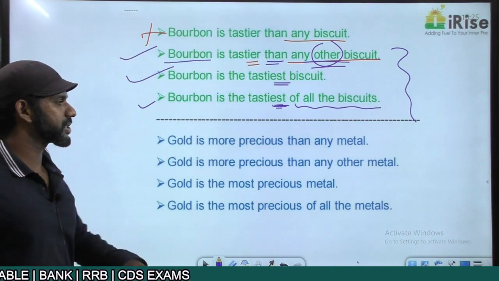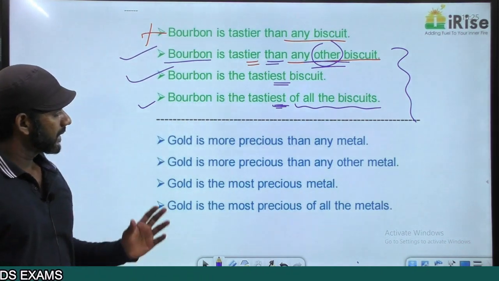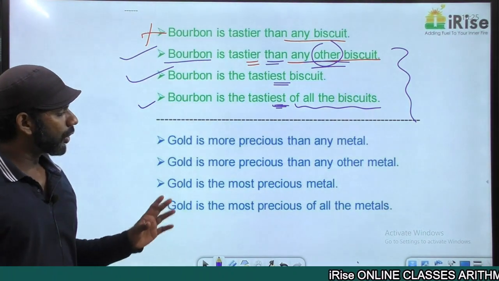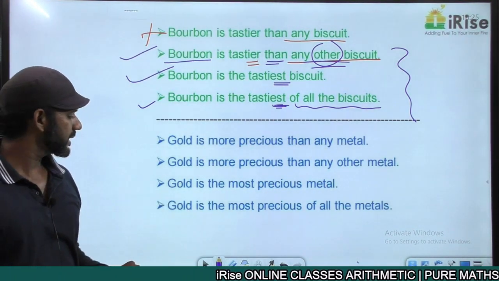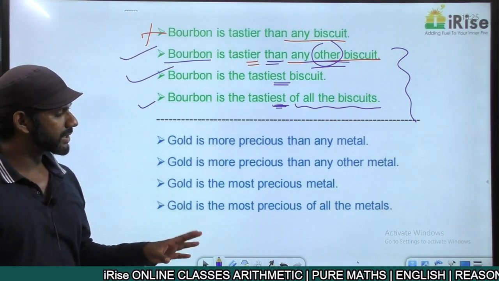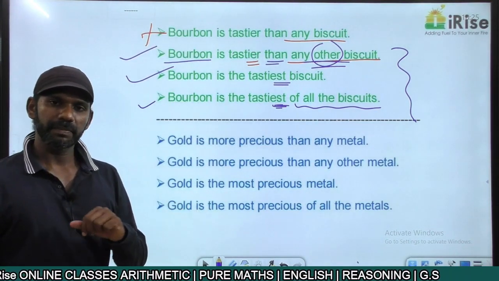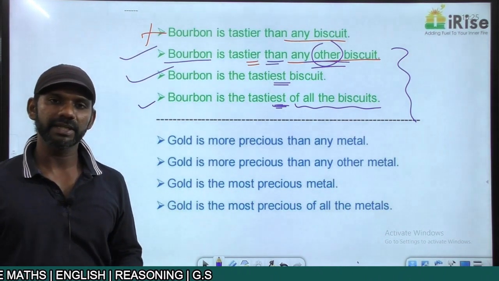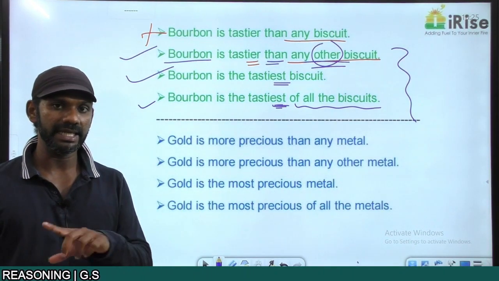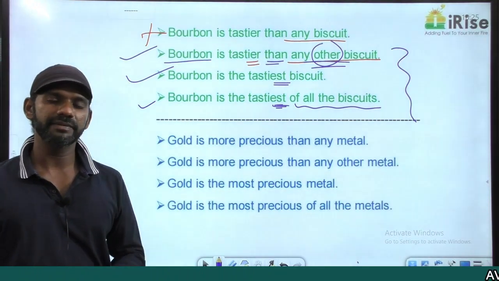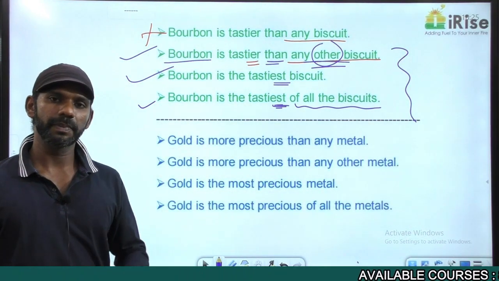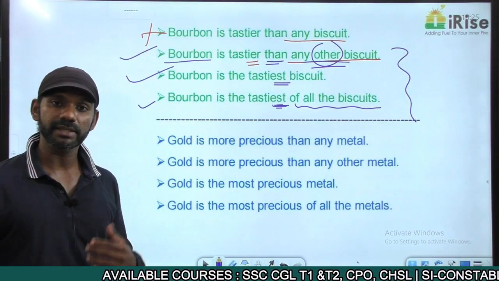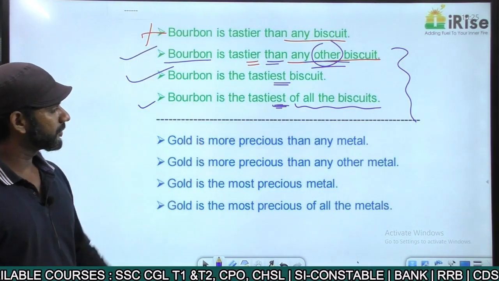Gold is more precious than any metal. Gold is more precious than any other metal. Gold is the most precious metal. Gold is the most precious of all the metals. Precious is a positive degree adjective. We cannot add er or st to precious. The comparative degree is more precious. The superlative degree is most precious. It's precious, more precious, most precious. Come to the first one.